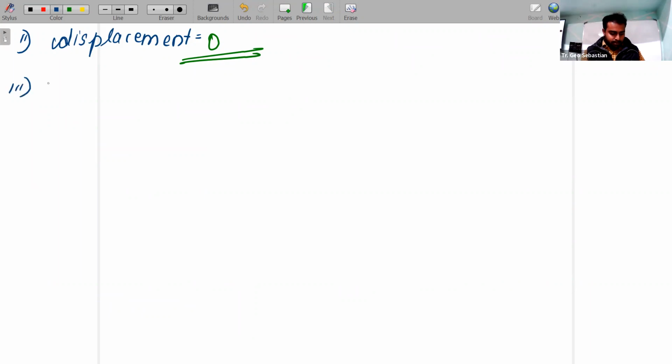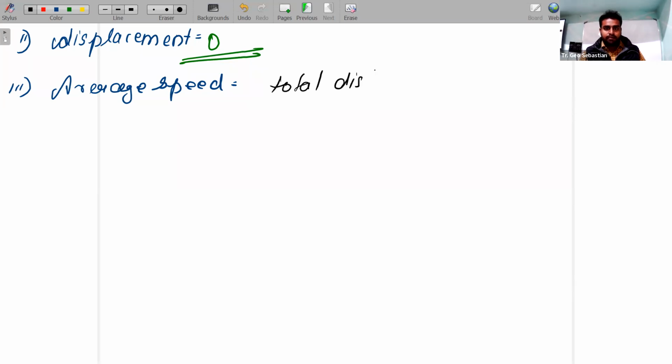Now, the third one, average speed. Children, average speed and all, if they ask, you should introduce the equation. What is the equation? Total distance traveled by total time. So what is the total distance traveled?